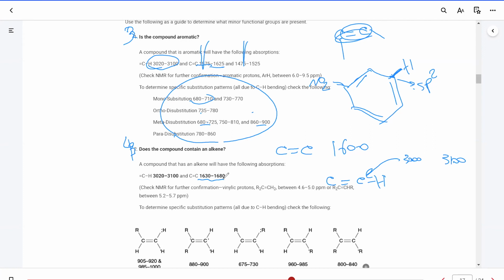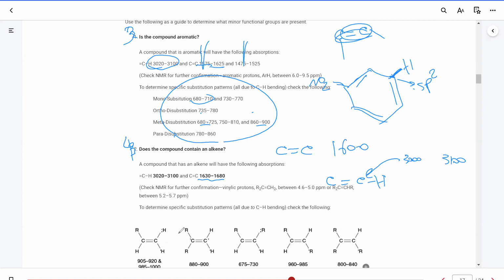For the alkene, based on the substitutions, we can also see a signal in the fingerprint area for the CH. For mono substituted, it is around 900.